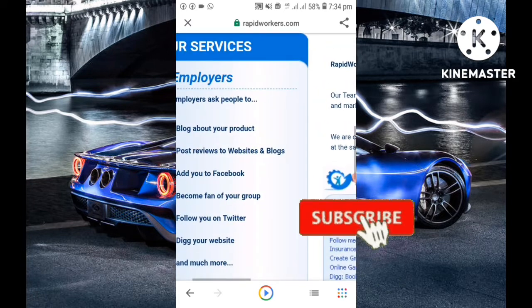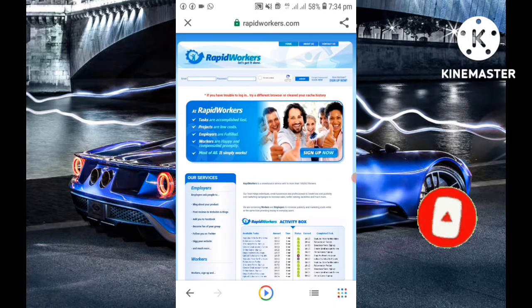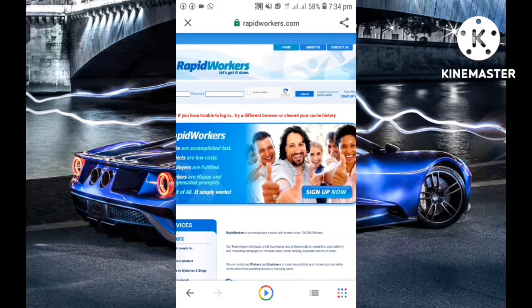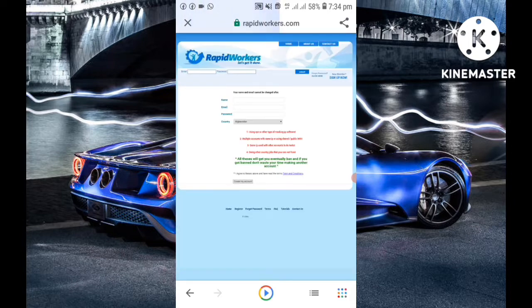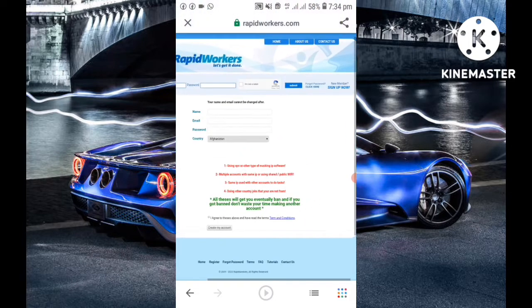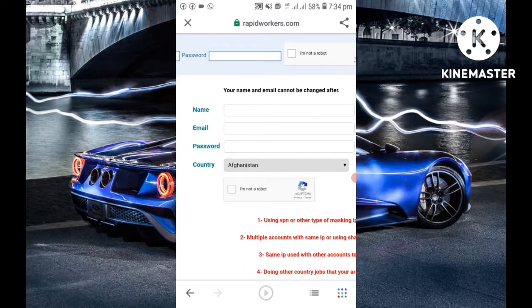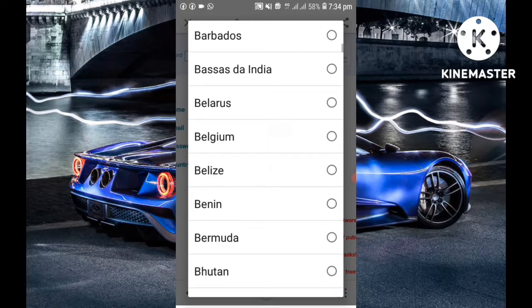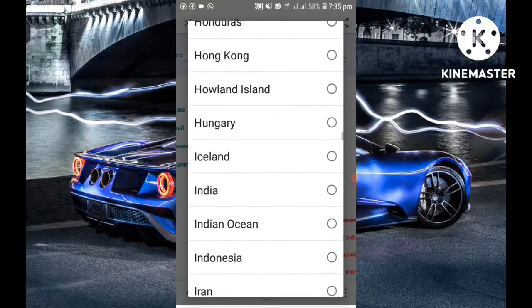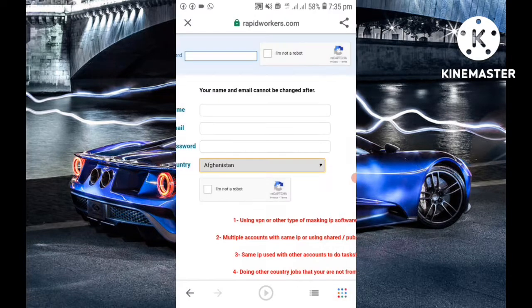So let's see how we can sign up for this website. When you come here at the top, you can see sign up, new member now. You tap on that, and it will send you to the sign up page, where you will be required to enter your name, your email, your password, and the country that you are in. You can see this website is international. No matter where you are from, you can sign up for this one.